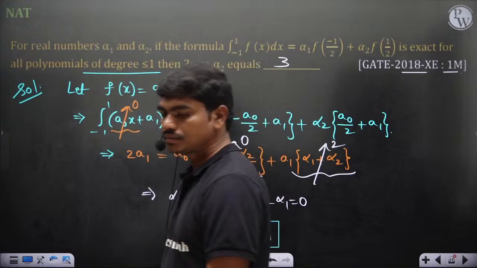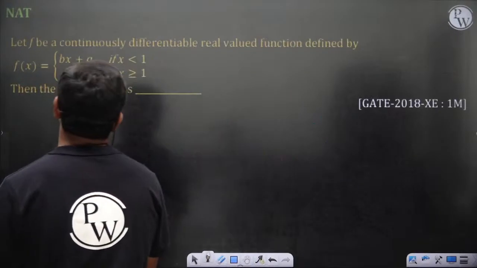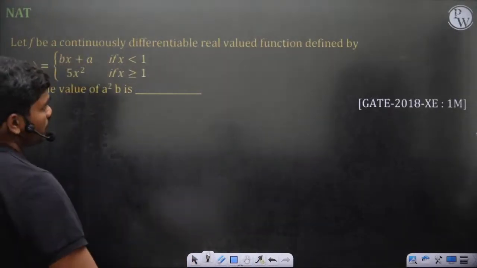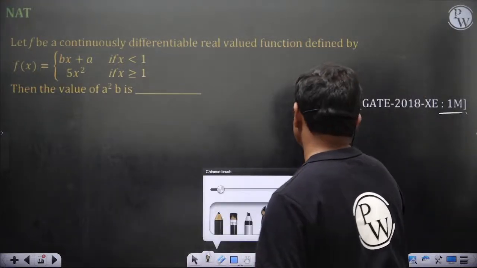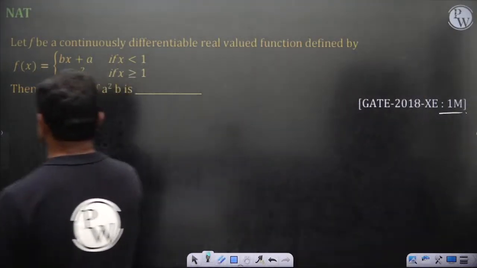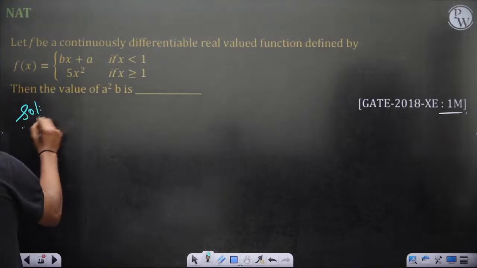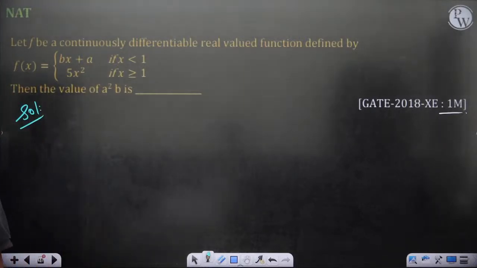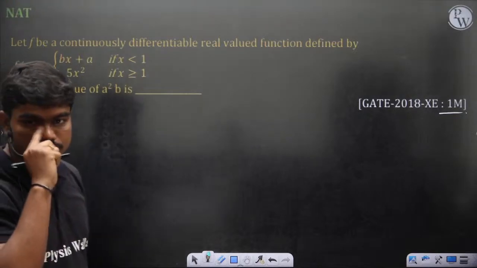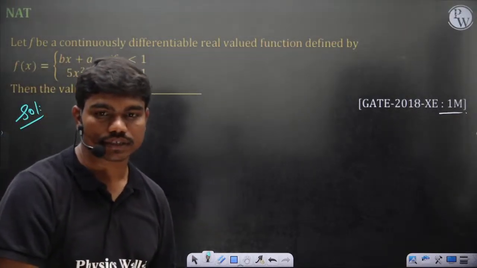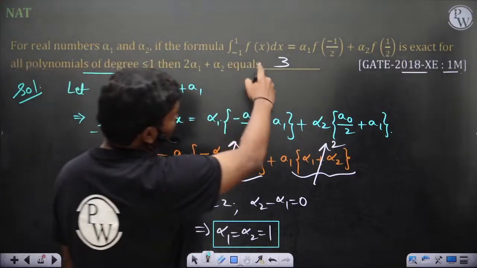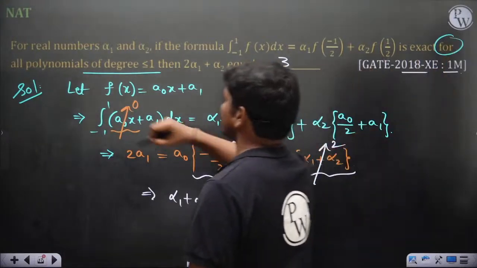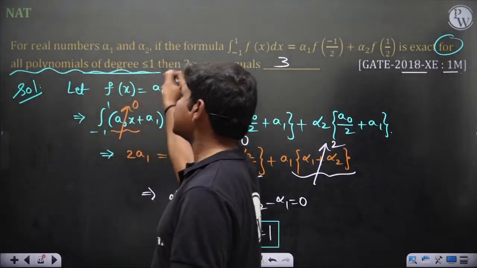Then let's see. It's a simple question, 2018, 1 mark again. Solution: f of x is a continuously differentiable real valued function. The first step is to take f of x, because this is valid for all polynomials of degree less than or equal to 1, correct?